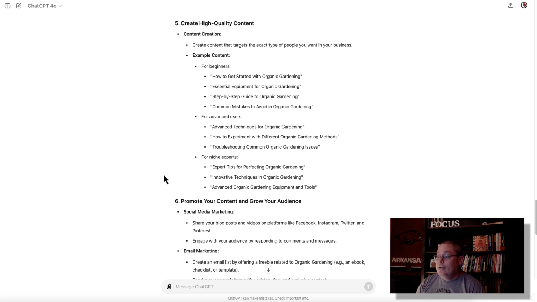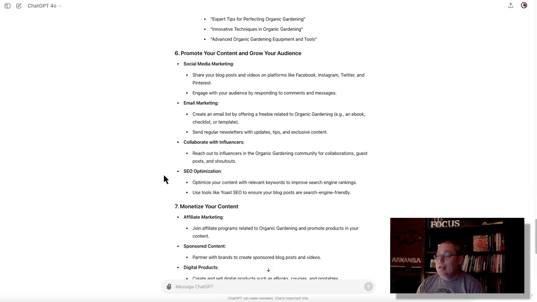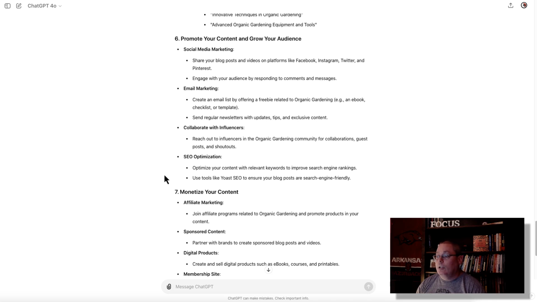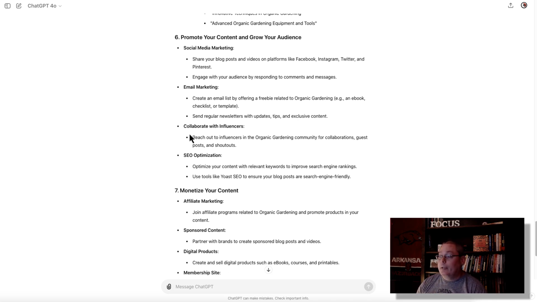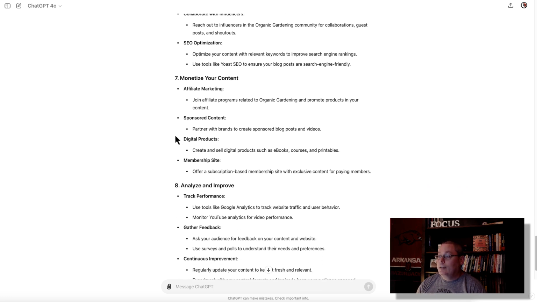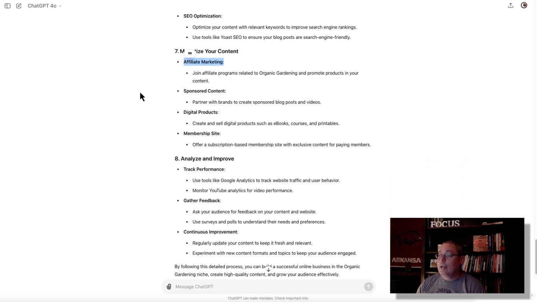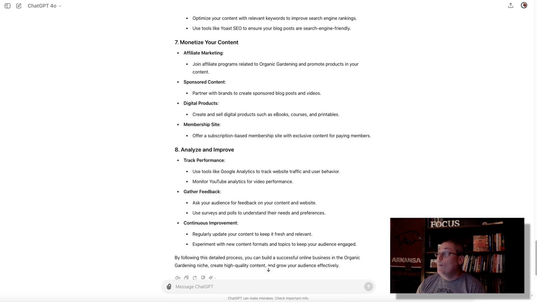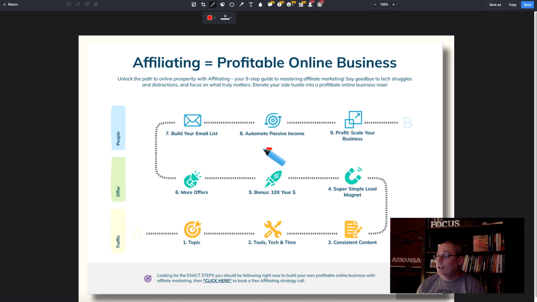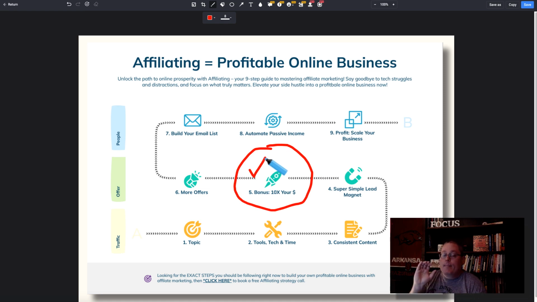Then you get into promotion: building social media, building your email list, collaborating with other influencers or people in your topic, and then monetizing your content. What's your business model? Of course, I always like to start off with affiliate marketing because it's the simplest, but you also have sponsored content, digital products where you create your own products, and membership sites. Go back to the proven strategy, and I talk about that a lot here. When you get the bonus, really what you're doing here in the bonus is creating a mini product that helps you promote the product that you're promoting as an affiliate.